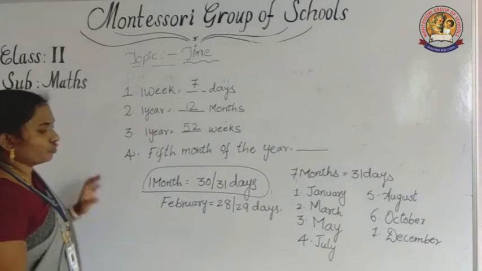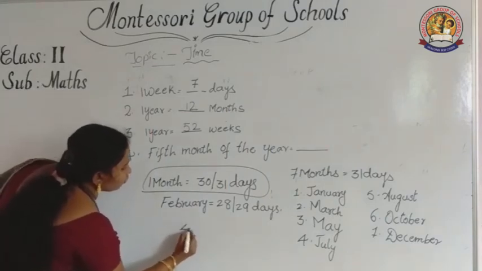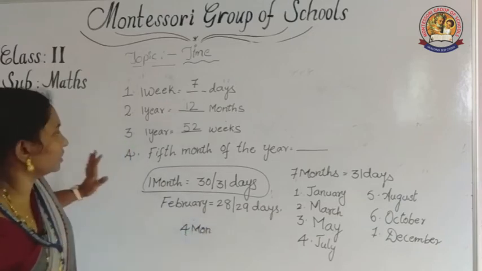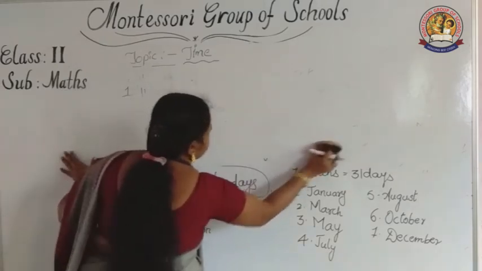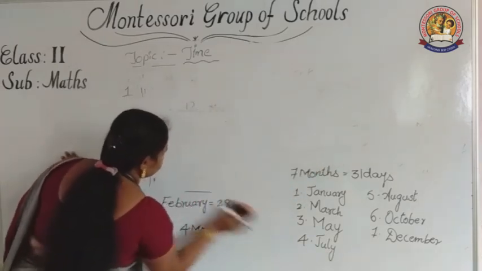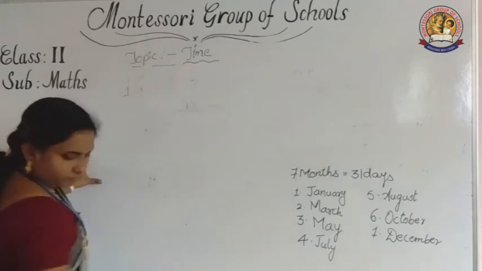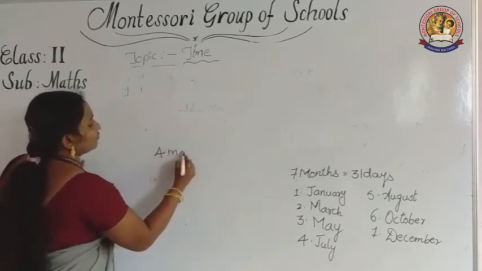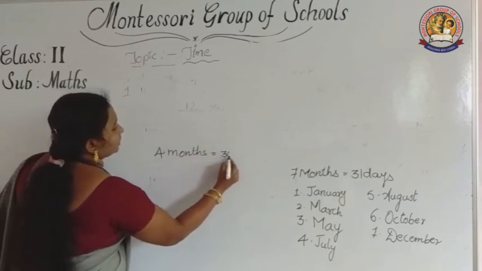Why remaining 4? What are the 4 months? Here I am writing. Four months having 30 days.